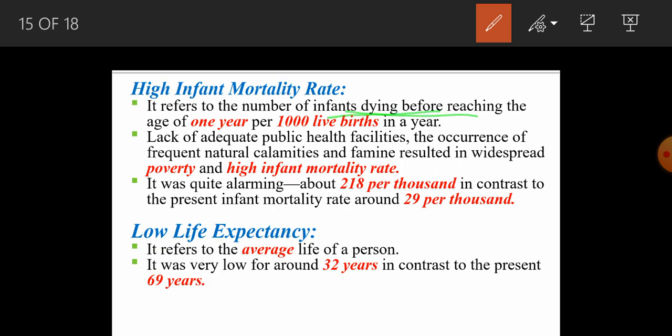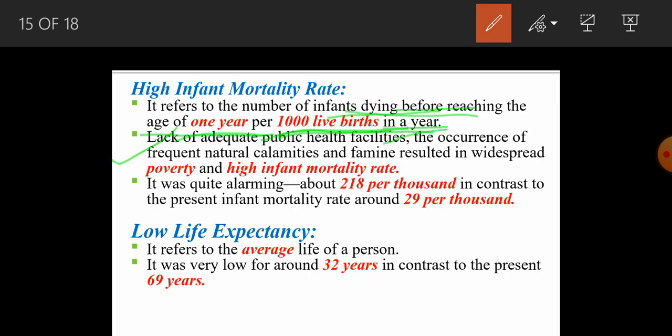The rate of dying infants was very high at that time, because at the age of 1 year, per thousand live births in a year, it was very difficult for a child to survive 1 year, if you are talking about per thousand lives born in a particular year.